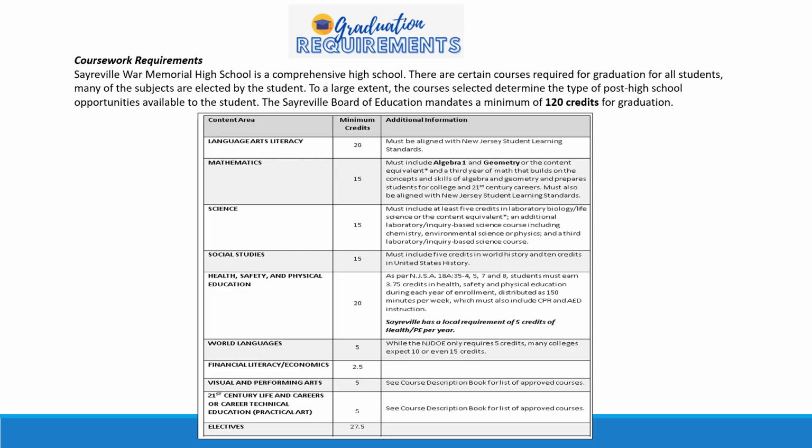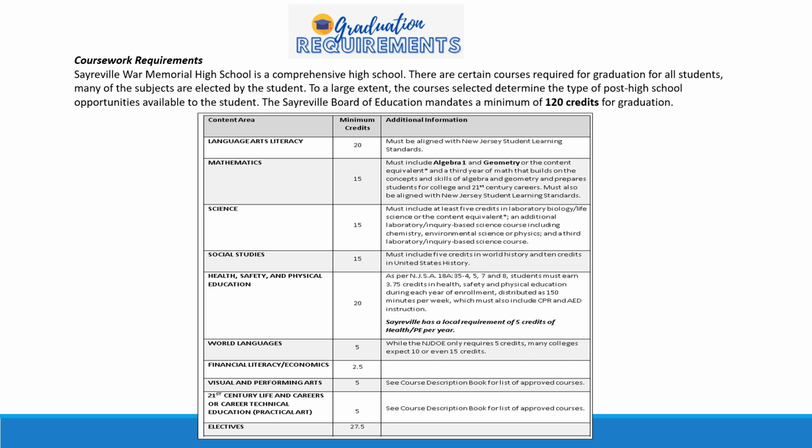This chart lists your coursework graduation requirements as determined by the state of New Jersey. You are required over your 4 years here at the high school to successfully complete 100 credits for graduation. This includes 20 credits or 4 years of language arts, which is your English classes. Mathematics, 15 credits or 3 years, including Algebra 1 and Geometry, and 4-year colleges are looking for Algebra 2. Keep that in mind. 15 credits in science, which includes biology and then 2 more lab-based sciences. 15 credits in social studies, which includes world history, US 1 and US 2.